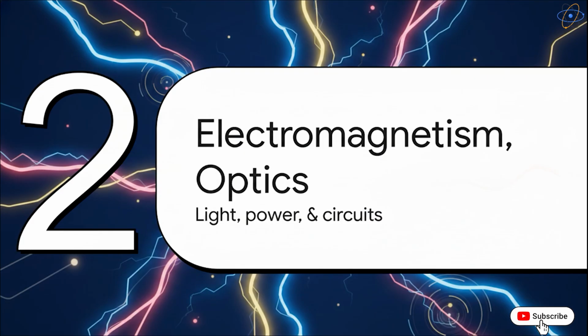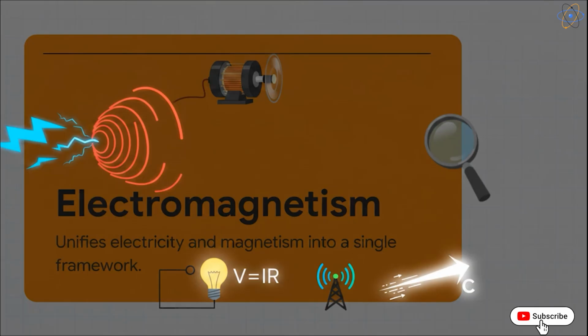Light, power, and circuits. Let's see how all of this builds into the invisible forces that power our modern electrical world and literally shape how we see. Electromagnetism is an absolutely massive breakthrough because it unifies 2 forces, electricity and magnetism, into a single framework. And that framework is described beautifully by Maxwell's equations. Literally every electric motor, generator, radio signal, and light wave is a direct product of these principles.